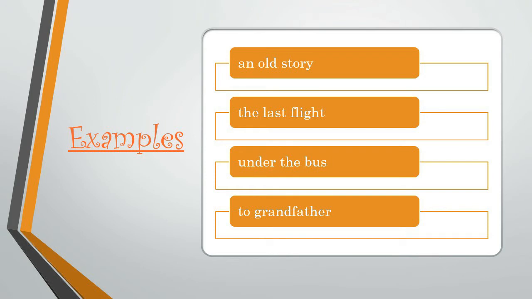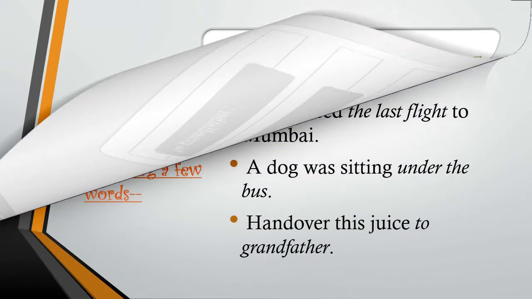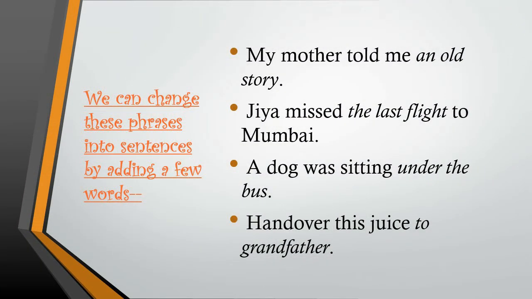Have a look. An old story. The last flight. Under the bus. To grandfather. All of these groups of words are making sense, but they are not making any complete sense. But by adding a few more words to them, we can change these phrases into sentences. Have a look. My mother told me an old story. So our phrase was an old story, and I have added these words, my mother told me, to it, and now it makes complete sense.